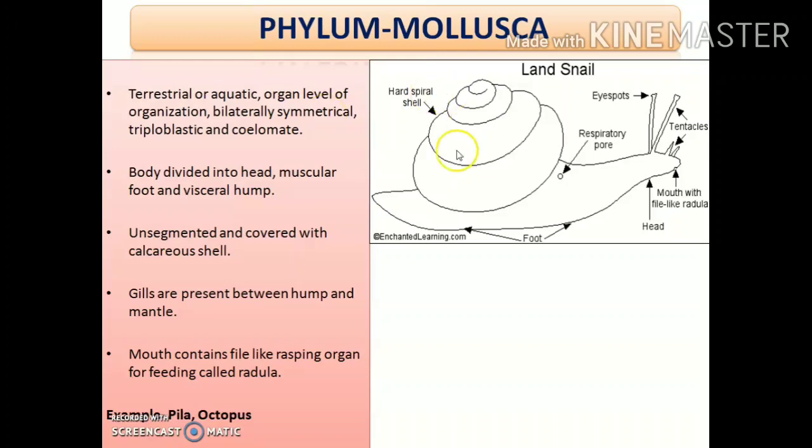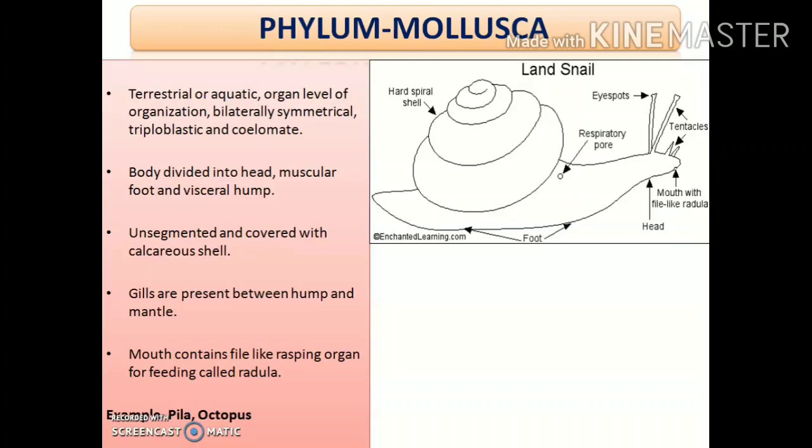Then the mouth, you can see here, this is the head portion, and the mouth is present in the head portion. The mouth contains a file-like rasping organ termed the radula. So what is radula? It is a tongue-like structure present inside the mouth, having very fine, tiny teeth-like spiny structures, which are very hardened and also have calcium depositions, which help the animals crush or grind the food materials before it is passed into the esophagus.